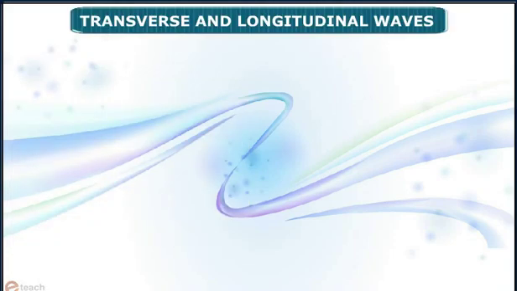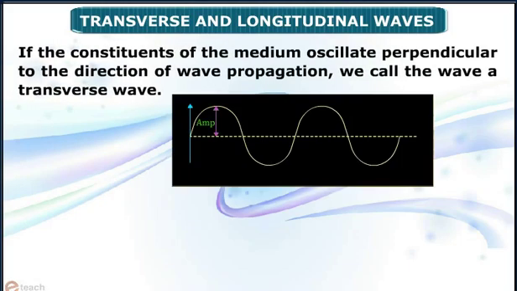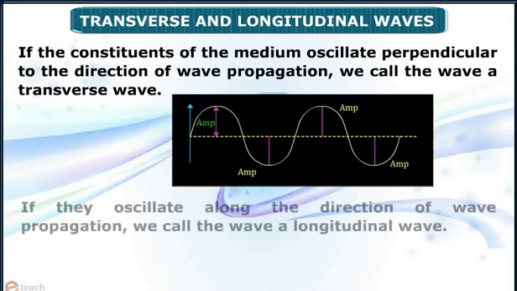Now let us discuss two types of mechanical waves: transverse and longitudinal waves. If the constituents of the medium oscillate perpendicular to the direction of wave propagation, we call the wave a transverse wave. If they oscillate along the direction of wave propagation, we call the wave a longitudinal wave.